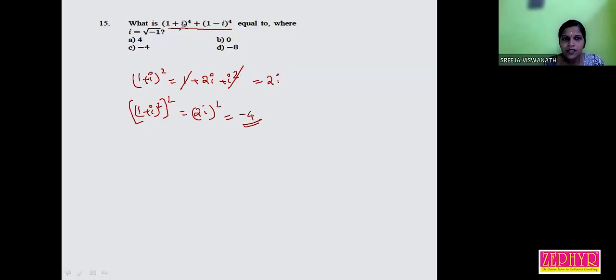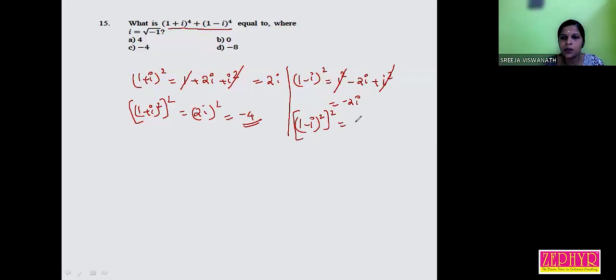Clear? Since we need to find the power 4. And similarly, (1 minus i) the whole square, a square minus 2ab plus b square, i square and 1 square are cancelled, minus 2i, and (1 minus i) the whole square, the whole power 2 is equal to, again, minus 4. (Minus 2i) the whole square is minus 2 square 4, i square minus 1. When we add these two values, we get minus 8. Option D. Very simple question, right?